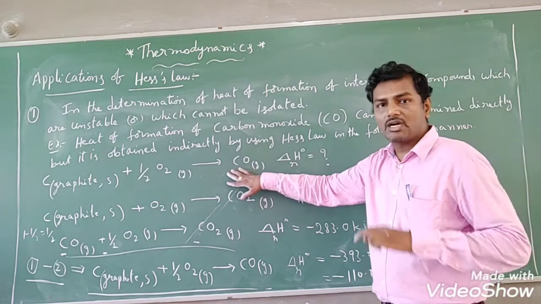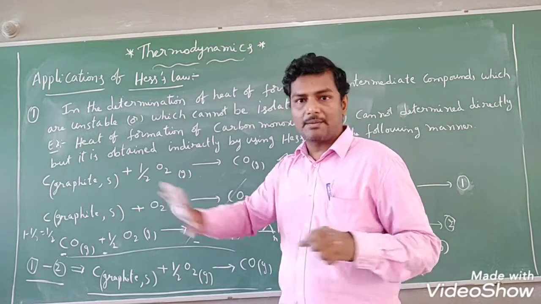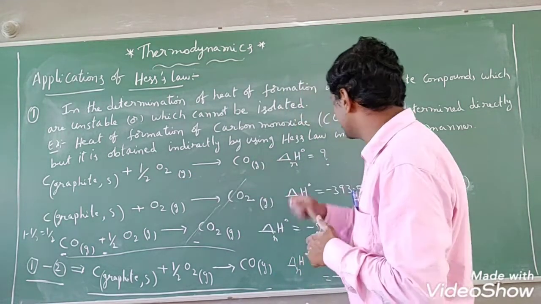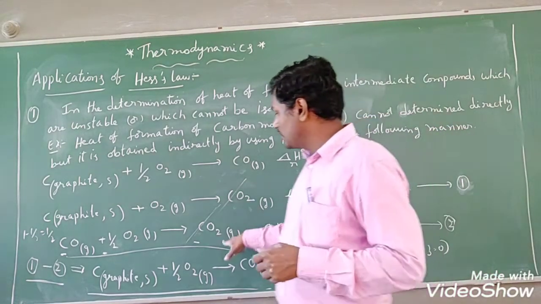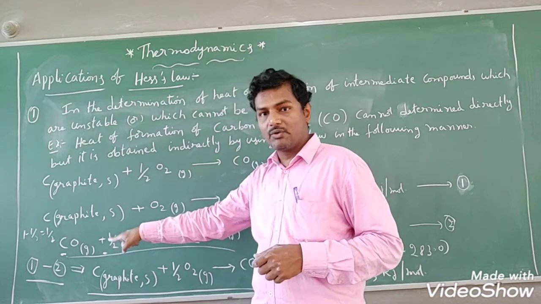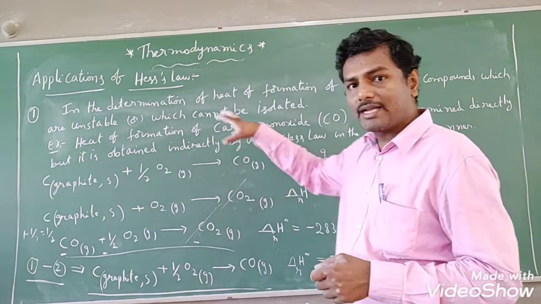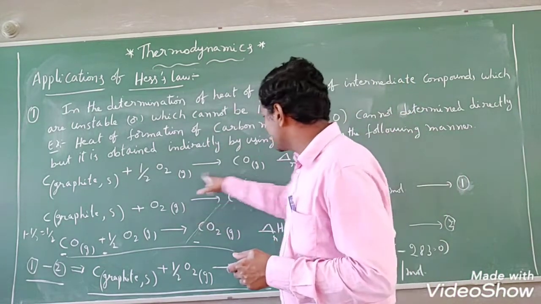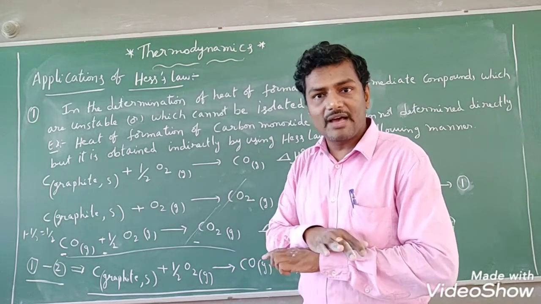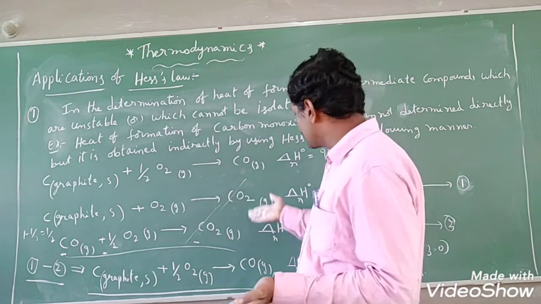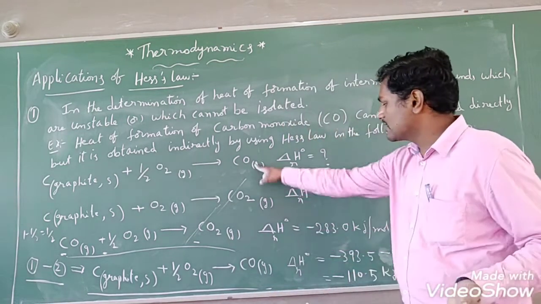This value they did not give directly, but we know CO2 formation is there from carbon, and this is the value of the standard enthalpy change of that reaction. And CO2 formation is there from the intermediate product, that is CO, and this is the value of that. So we have to go according to Hess law. If you take a single step or multiple steps also, the change in enthalpy value should be the same according to Hess law. So I have taken multiple steps and I have subtracted. Then you will get this equation, right?